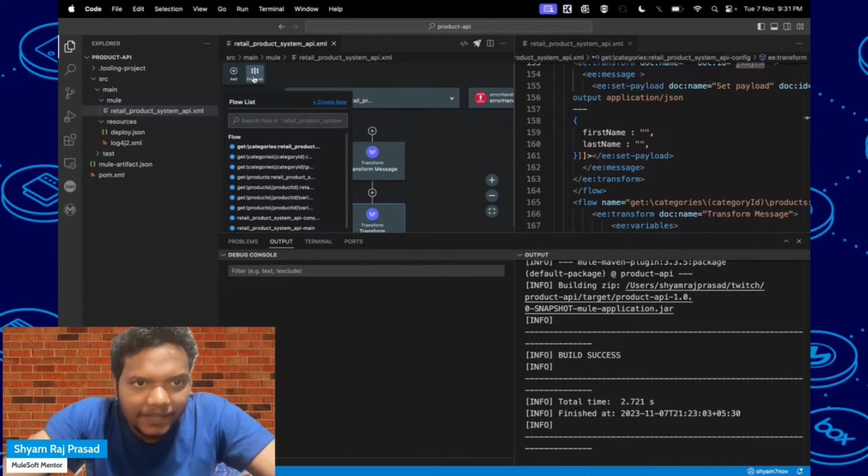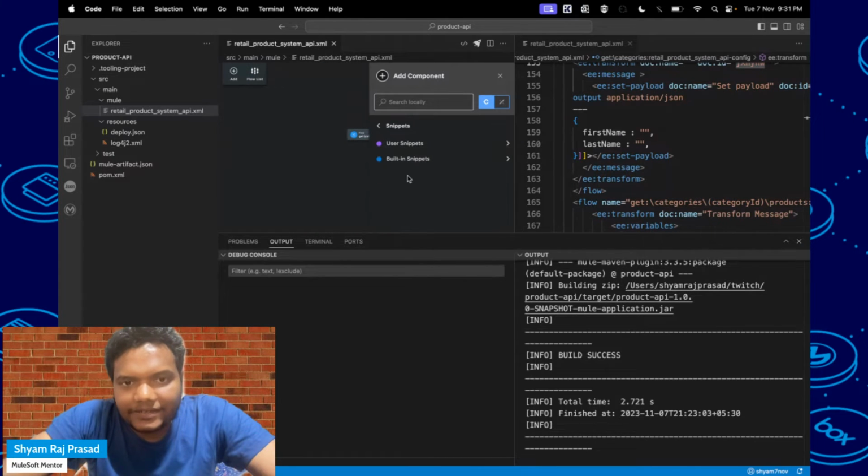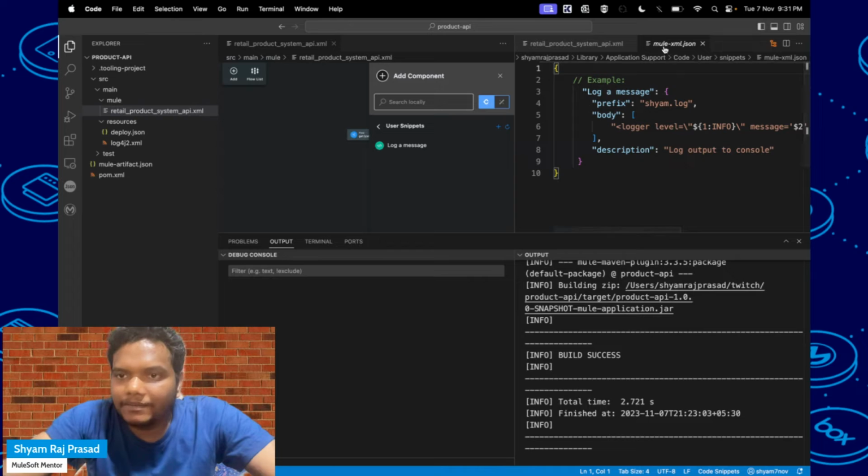If you go there, not here, click on plus, and here you can see the snippets. We have built-in snippets also, and I have created one user snippet also. When you click on that plus icon, it will create a file called custom mule xml.json.